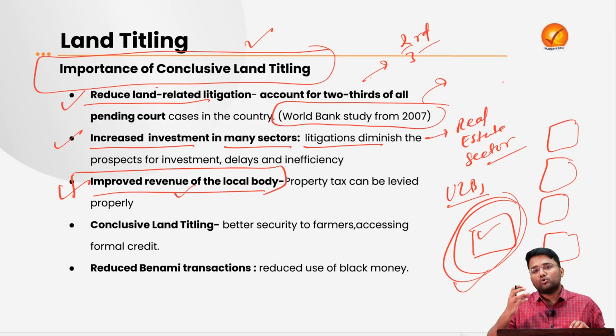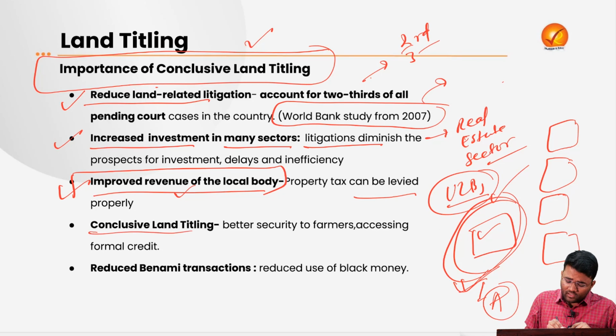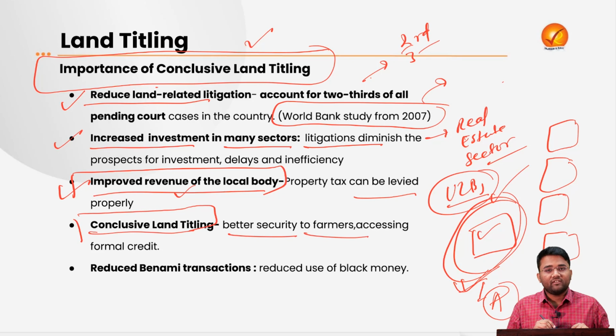So when that conclusive land title comes, this particular ULB or urban local body will know who the actual owner of this particular property is. So they can collect the property tax properly, and that will enhance the revenue of that urban local body, which they can use for providing various services like health services and sanitation services to the people residing in those urban local bodies.